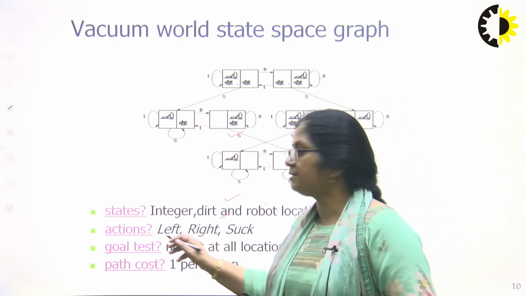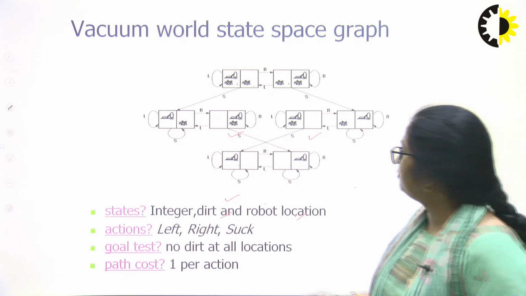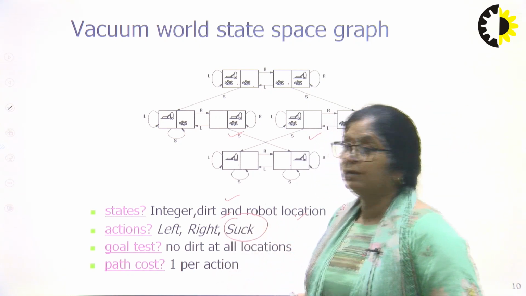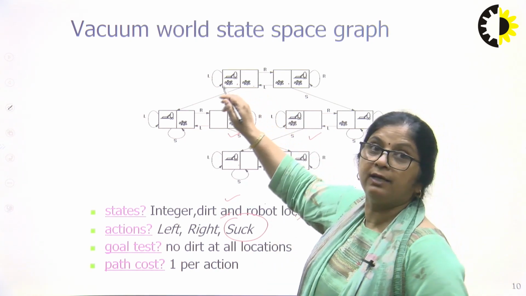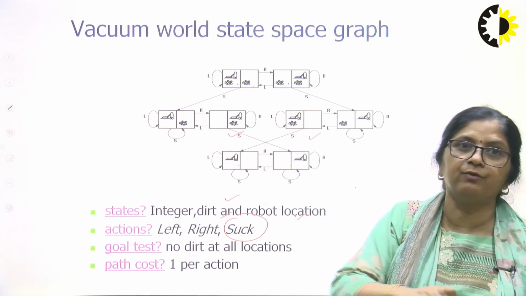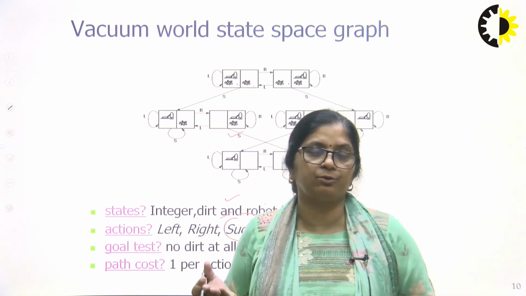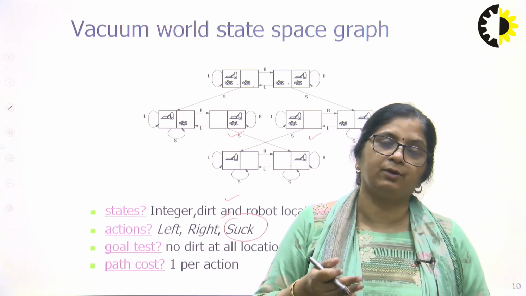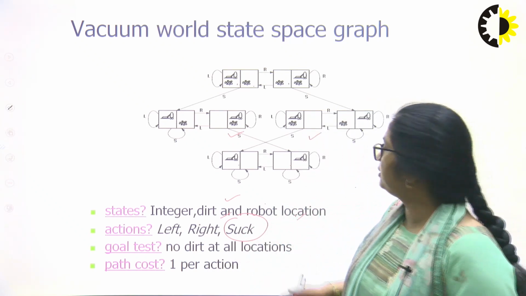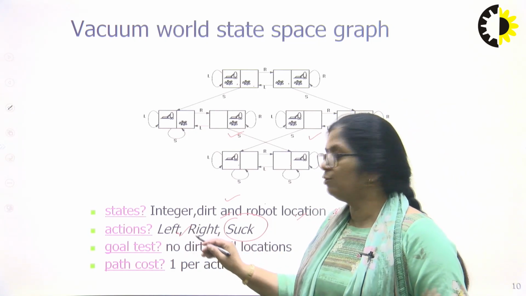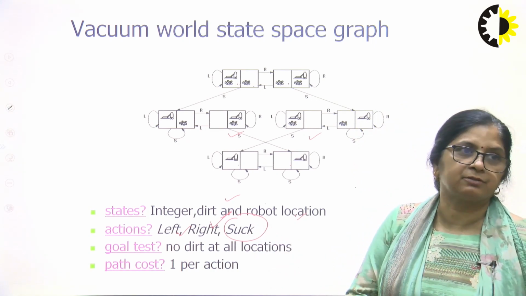What actions can it take? What are the actions for the vacuum cleaner? One is sucking the dust, and second, it can move to left, it can move to right, because these are the moving options. If it is in the left location, it has to move next to the right. If it is in the right tile, then it has to move back to the left. So the actions are move left, move right, suck the dust. These are the possible actions.